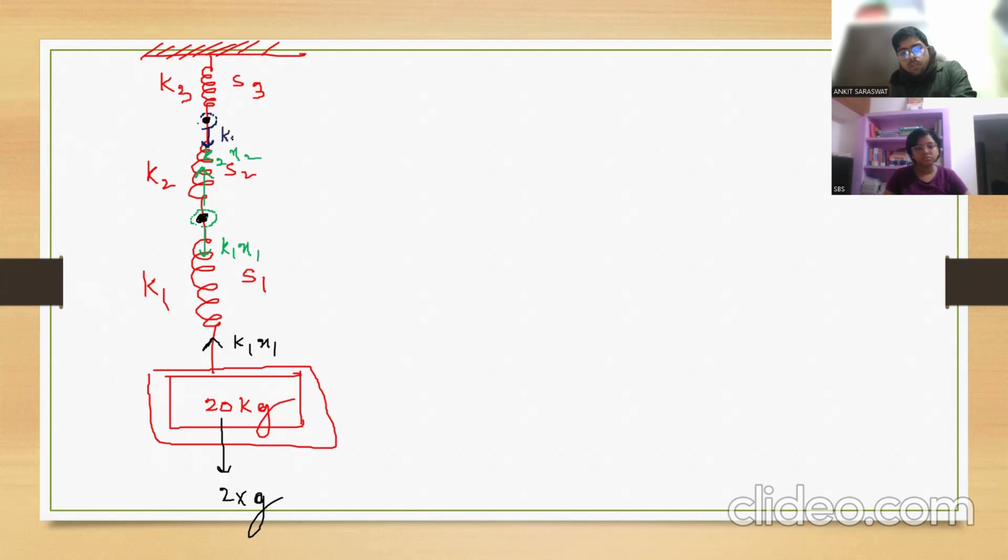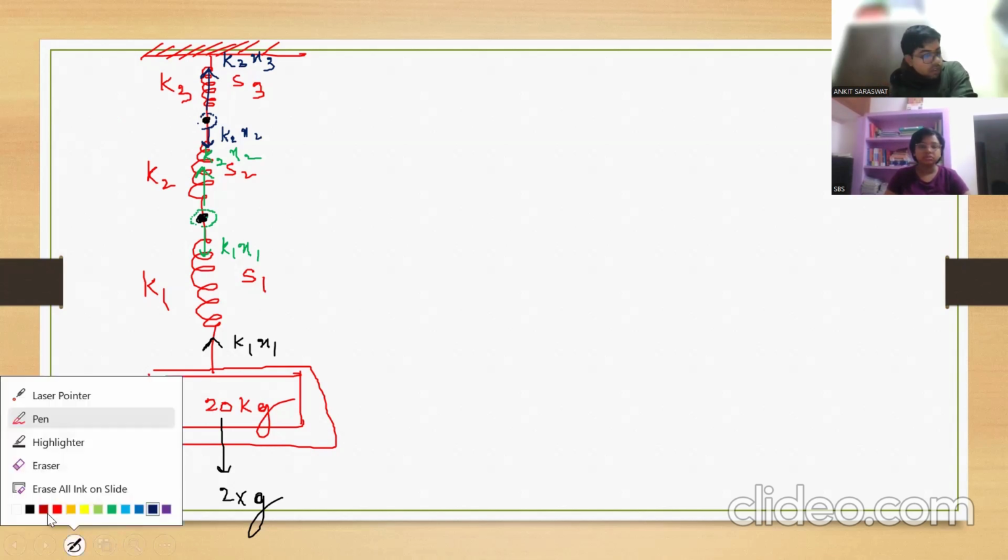K2X2. Above spring, K3X3, because extension is X3. Clear? Elongation is X1, X2 and X3. Is it okay? Yes, sir. Direction of K1, K2 is clear now? Yes, sir.